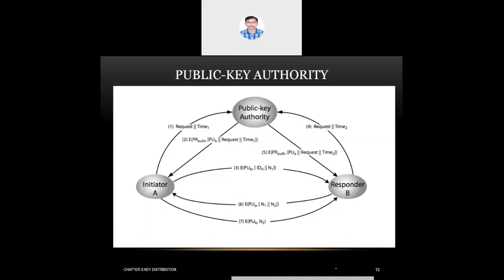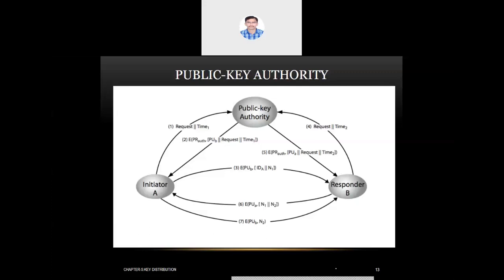Then when they get a response back from the public key authority, they can communicate with the respective nodes. This actually consumes a lot of time, requesting public keys from the public key authority, and once they get a response, they communicate with the respective node using their public key.